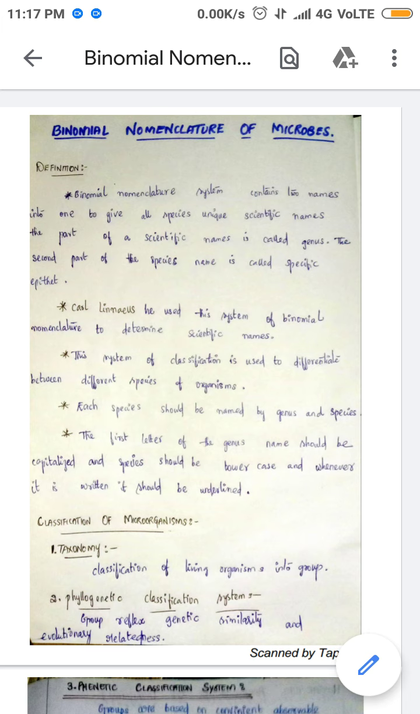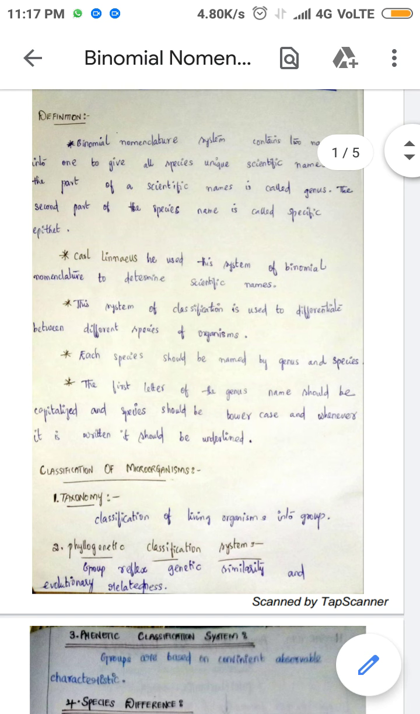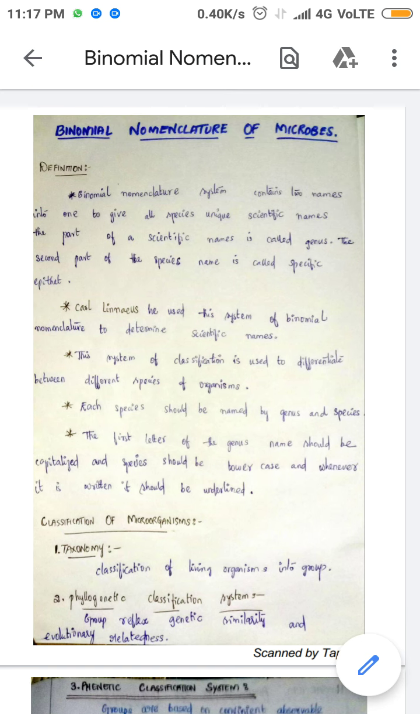Binomial nomenclature is nothing but naming of microorganisms. Each and every one of us has a unique name. Likewise, even microorganisms have their own names, which scientists assigned based on their structure, morphology, and functions. So microorganisms are scientifically recognized using this binomial nomenclature, that is, naming of microorganisms.